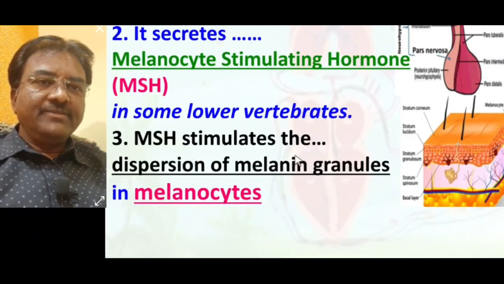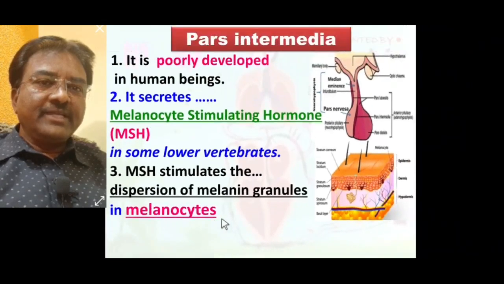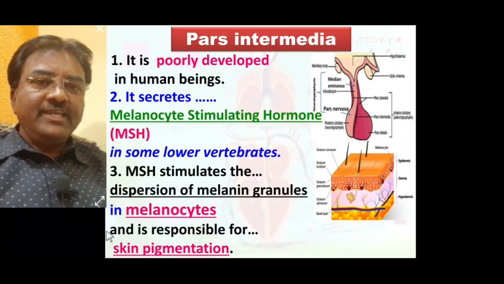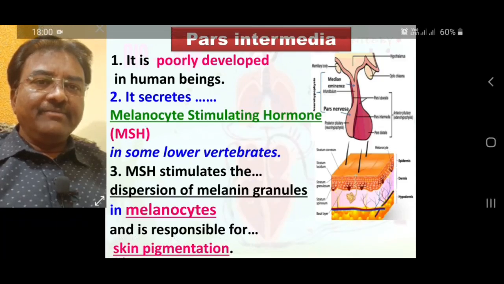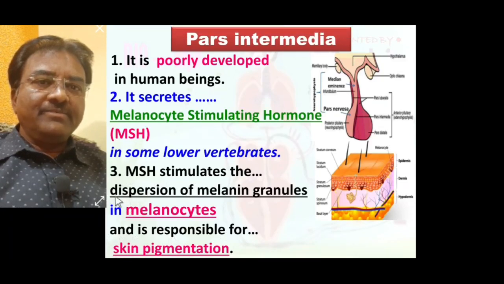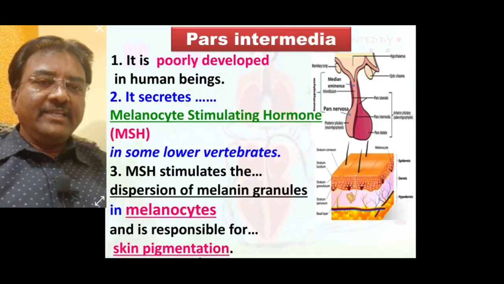So MSH stimulates the dispersion of melanin granules in the melanocytes. So melanocytes are responsible for skin pigmentation. MSH, melanocyte stimulating hormone, is responsible for skin pigmentation because melanocyte stimulating hormone is especially for dispersion of melanin granules in the melanocyte. Due to this, skin pigmentation is seen on the skin.